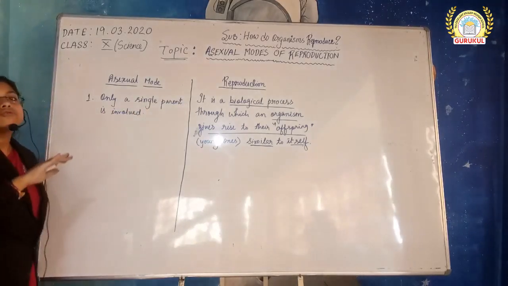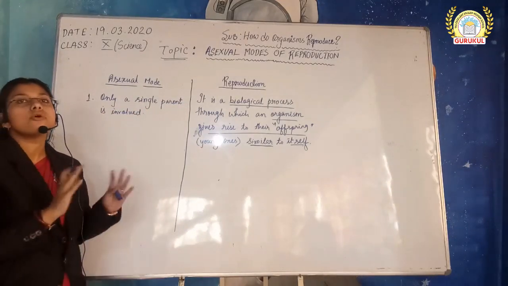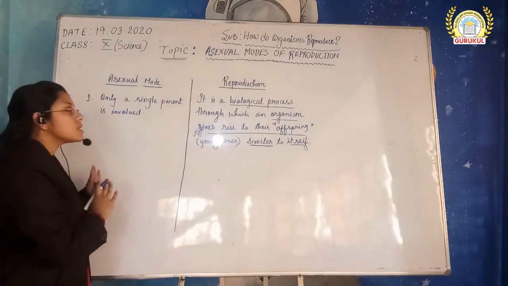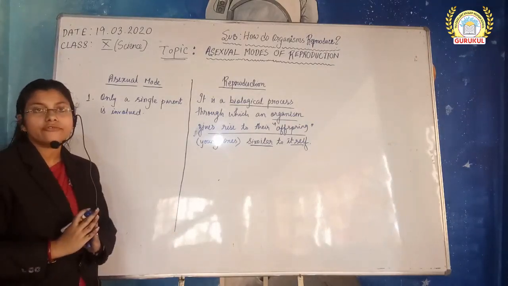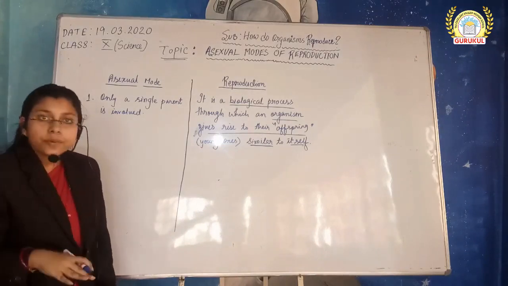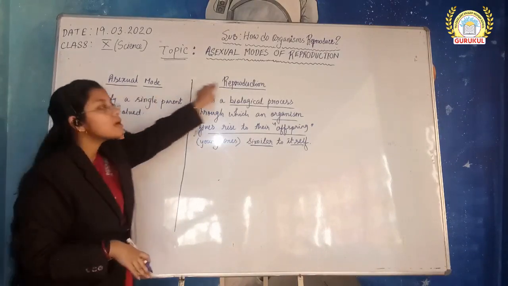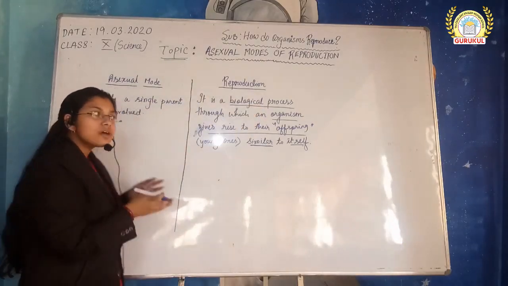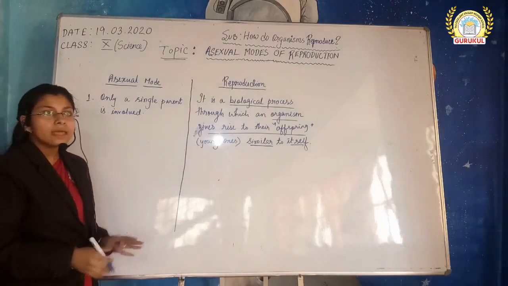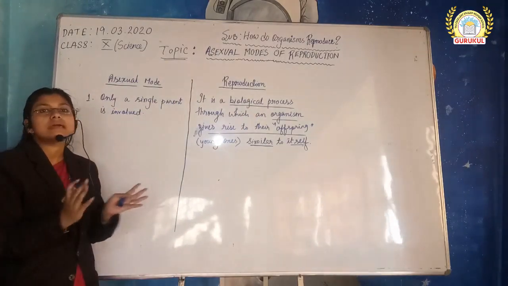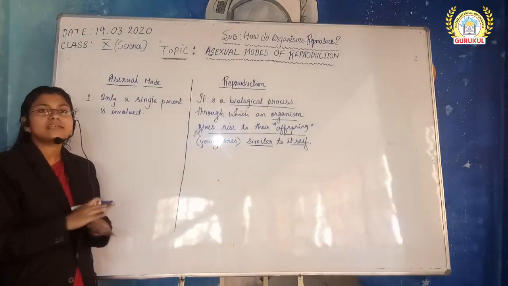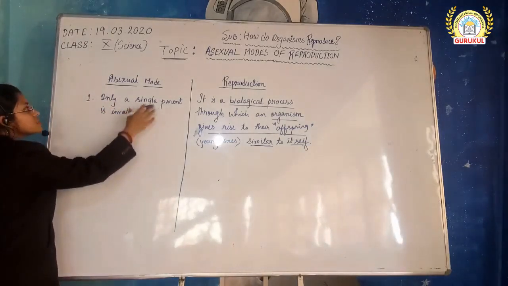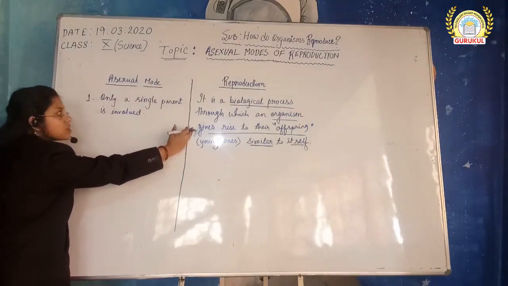So no two parents involved, means no male, no female. Okay, so only a single parent is involved. So the offspring in asexual reproduction will be identical to the parent. Okay, so there are no two parents, no 50% DNA transfer from each, so that's why it will be identical. I'll come to it. So first, reproduction you have understood.